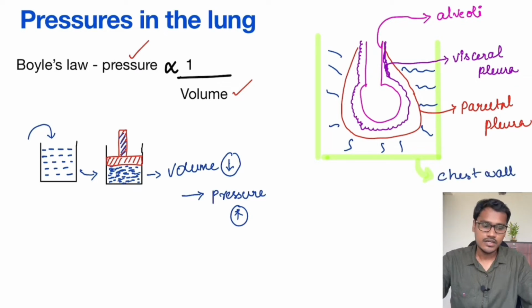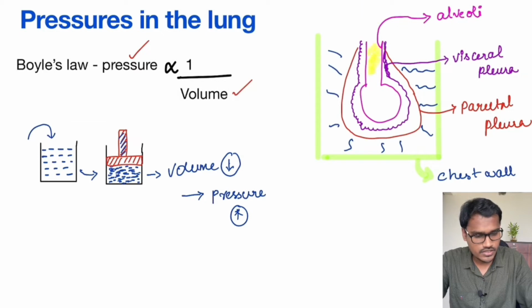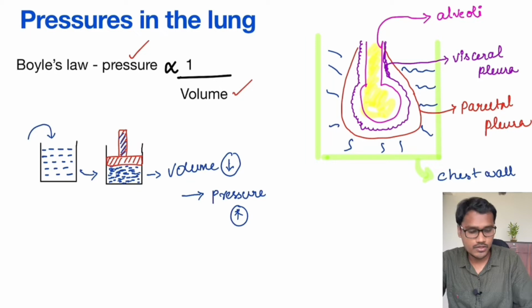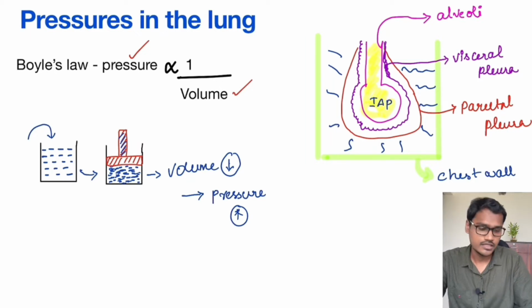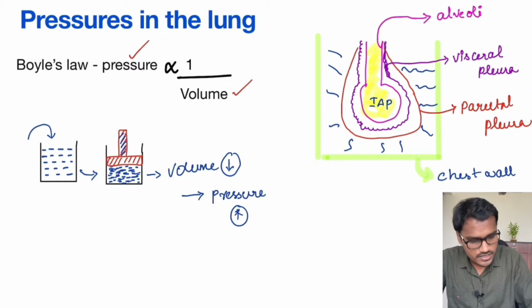Hope it's clear. The pressure inside the alveoli, that is the pressure inside this alveolar region, is referred to as intra-alveolar pressure. The pressure in between the two pleura, that is the visceral pleura and the parietal pleura, is referred to as intrapleural pressure, IPP.